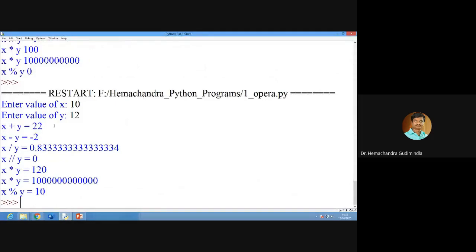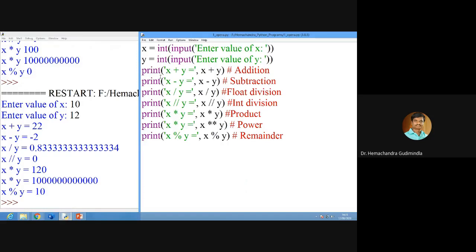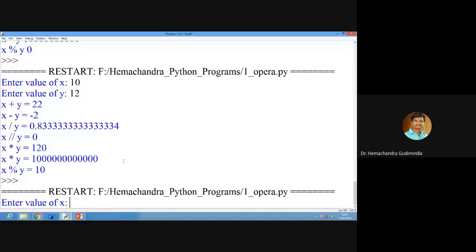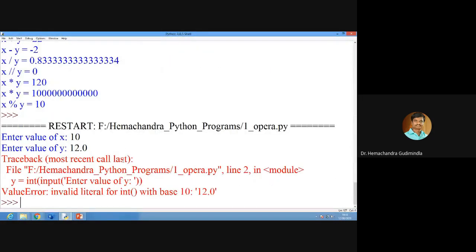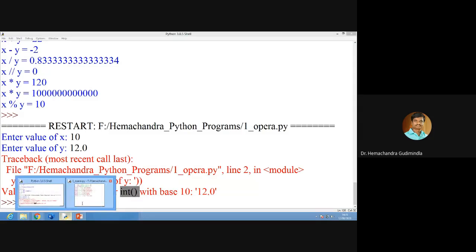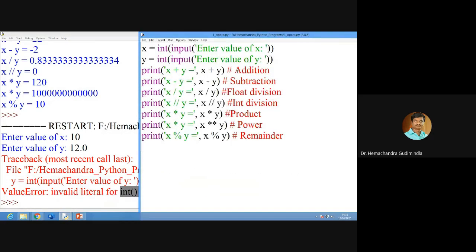See, x plus y is equals to 22, x minus y, x divided by y. This one we got. Now, that's what I told. If I give 12.0, it is showing an error. What type of error is it giving? Value error. This is very important. Invalid literal for int. Once you read that error, you can solve this one. Okay, so this is our first arithmetic operators program.